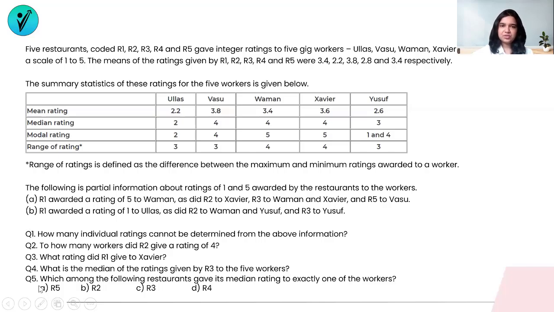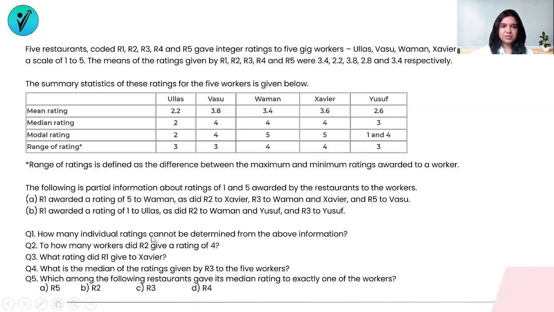So make sure that when you're reading a set, you read all the questions that follow the set also, so that you can then think of whether you should pick up that set in CAT and try and solve it, or it's going to be a very lengthy set, or very time consuming, or difficult, and then you move on to read another set as well.